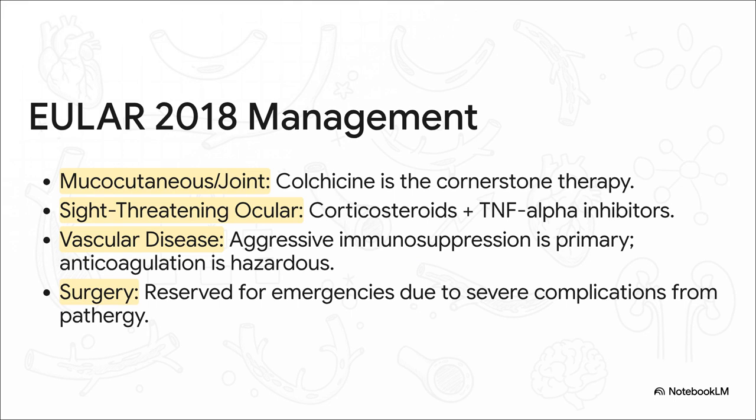When it comes to treatment, it's all about a highly stratified, multidisciplinary approach, as laid out by the 2018 EULAR guidelines. For the skin and joints, colchicine is your cornerstone. For sight-threatening eye disease, you hit it hard and fast with high-dose steroids and TNF-alpha inhibitors, which have been a total game-changer. And for vascular disease, the absolute bedrock of treatment is aggressive immunosuppression, with drugs like cyclophosphamide. You actually have to be very careful with anticoagulants because of that huge risk of causing a fatal aneurysm rupture.